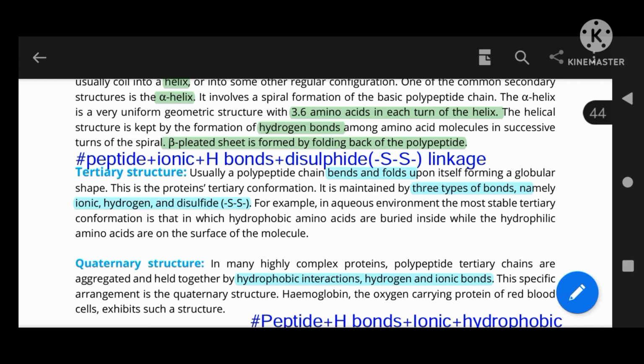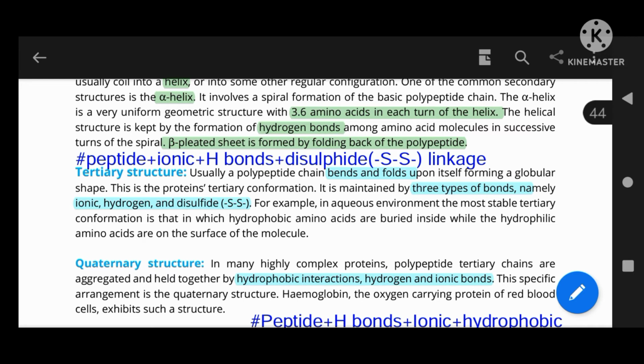So these are the bonds that are present. There are four types of bonds in the tertiary structure, in the secondary structure there are only two types of bonds, the peptide and the hydrogen bond, and in the primary structure there is only one type of bond, the peptide bond.